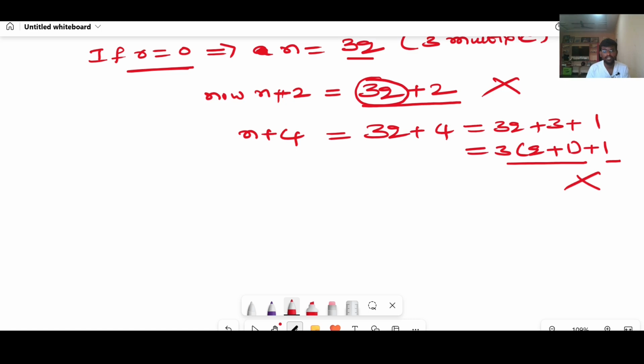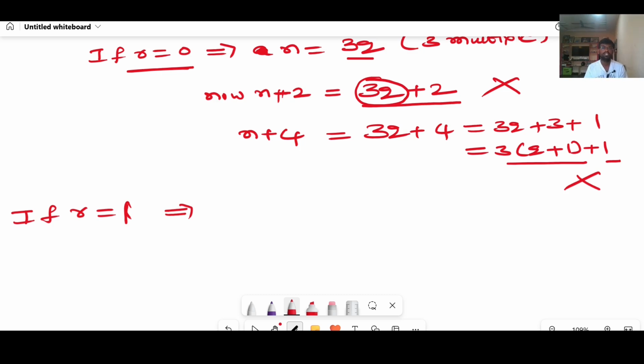And again, if we take r equal to 1, look and understand here, we need to know Euclid division lemma, and then we will prove all these problems by using the Euclid division lemma only, right?